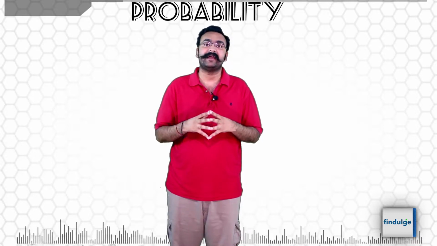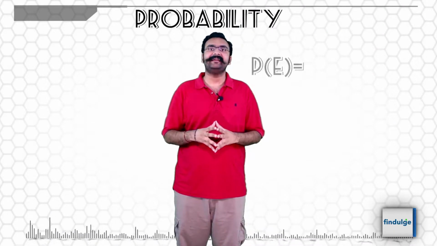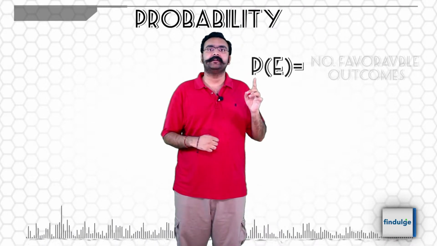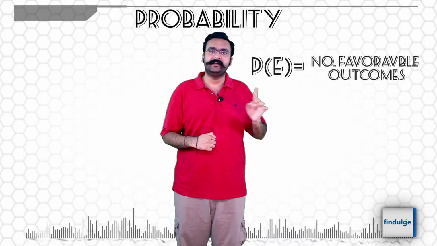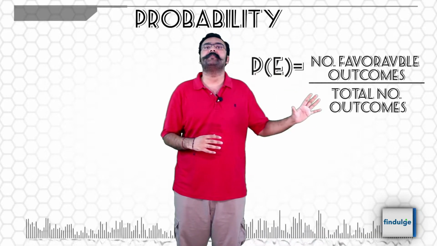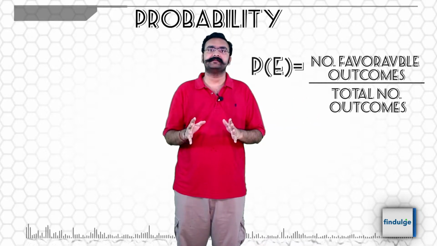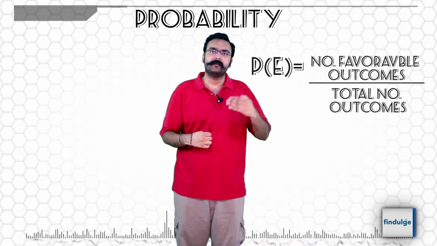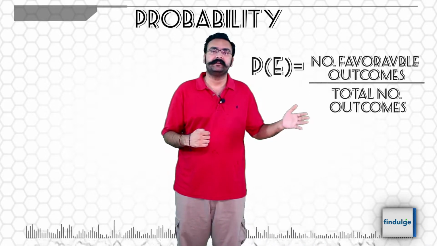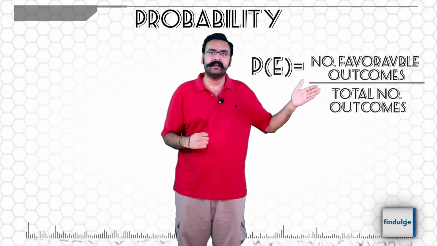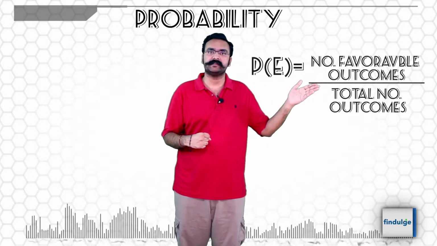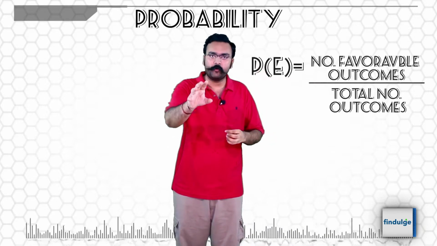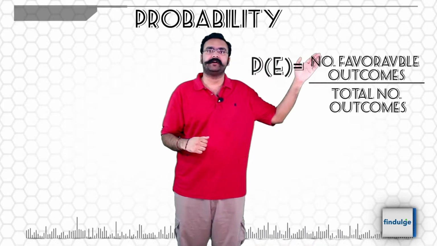So let's first look at the definition of probability and then how it can be applied. So probability is defined as the total number of favorable outcomes divided by the total number of outcomes, which simply means if we have an experiment or an activity which can have multiple different results, the total number of results is counted, which is your total outcomes, and the results that you want are your favorable outcomes.